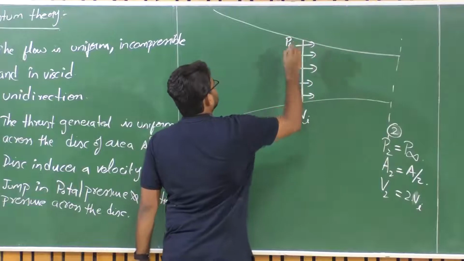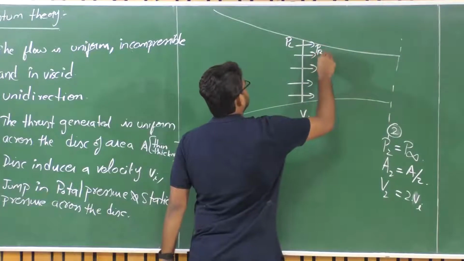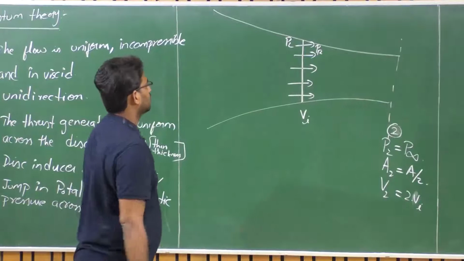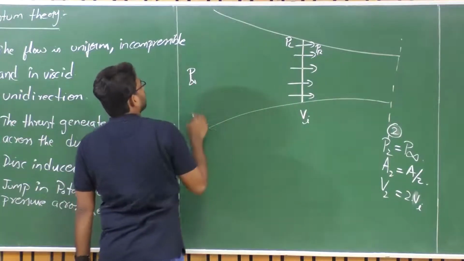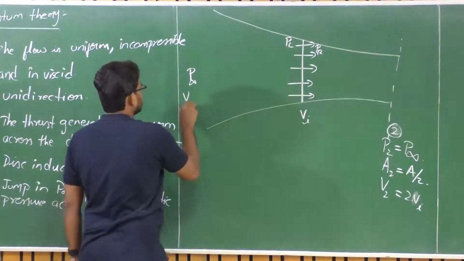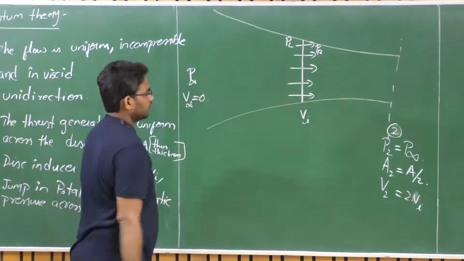where PL is the pressure to the left of the disk and PR is the pressure to the right of the disk, and we are talking about static pressure here, and then P infinity be the pressure far ahead of this disk, where V infinity is close to 0 here, right.